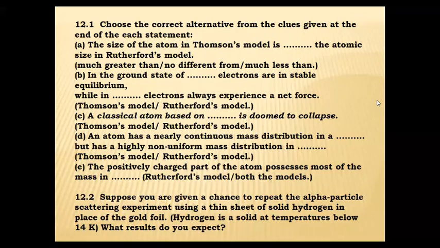Next, C, third question. A classical atom based on which model is doomed to collapse? Thomson model, Rutherford model. According to classical theory, we discussed the drawbacks of the Rutherford model. Whenever an electron is revolving around the nucleus, it continuously emits energy and the electron orbit gradually decreases. The electron moves in a spiral path, finally the electron falls into the nucleus. Then the total atom must collapse. In which model is this concept? Rutherford model. So the C answer is Rutherford model.